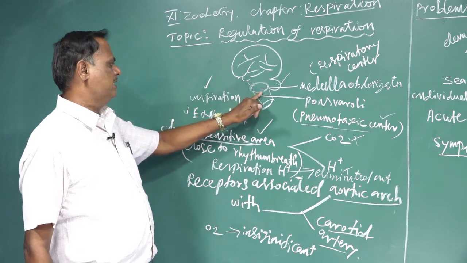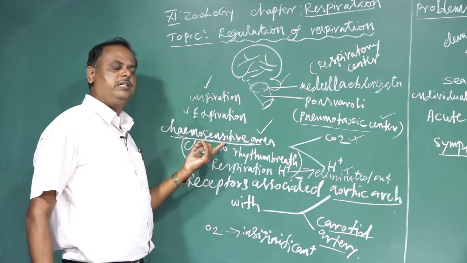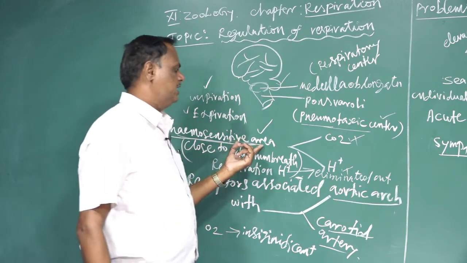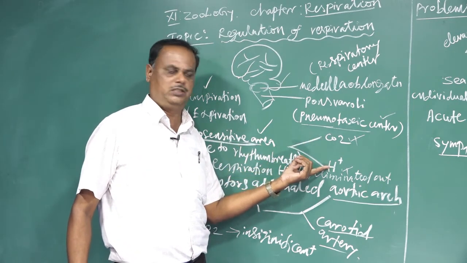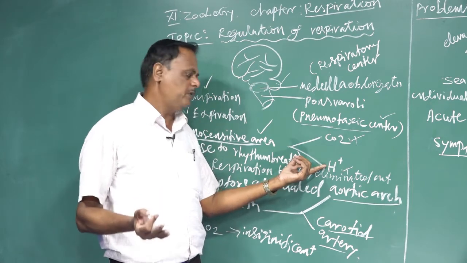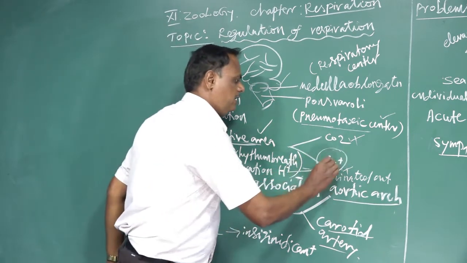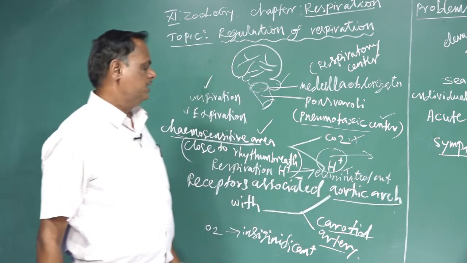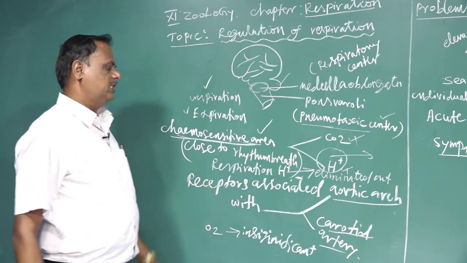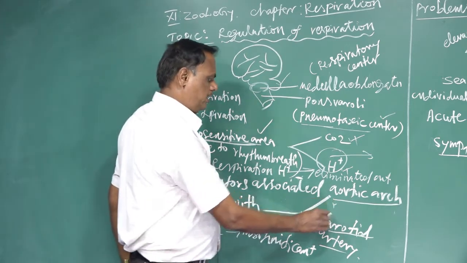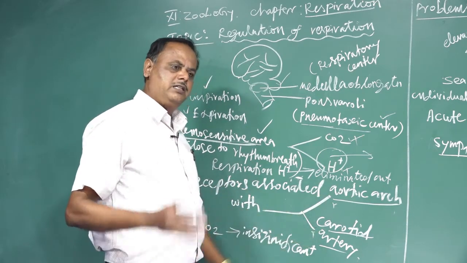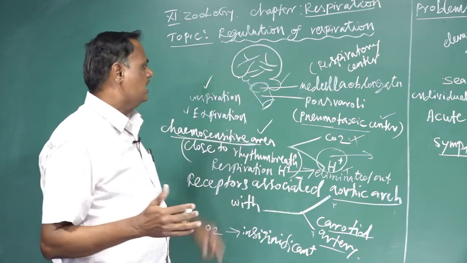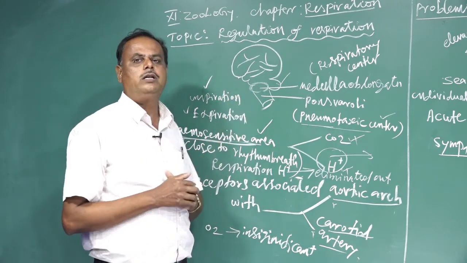Very close to this rhythmic center is another one called the chemosensitive area. The chemosensitive area is sensitive to carbon dioxide and also hydrogen ions. During the process of respiration, the hydrogen ions are eliminated out. At the same time, the receptors connected to the aortic arch and the carotid artery send signals to this breathing center and help normal breathing.